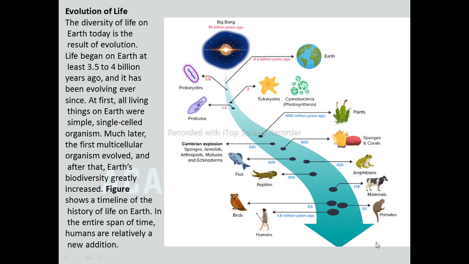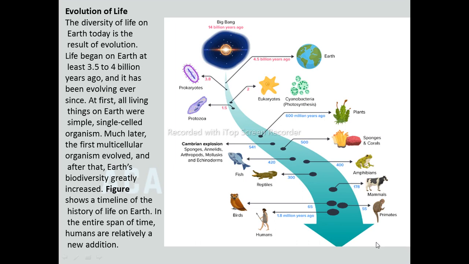Now we are going to discuss evolution of life. The diversity of life on Earth today is the result of evolution. Life began on Earth at least 3.5 to 4 billion years ago, and it has been evolving ever since. At first, all living things on Earth were simple, single-celled organisms. Much later, the first multicellular organisms evolved, and after that, Earth's biodiversity greatly increased.